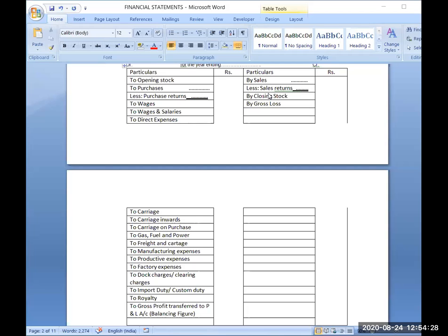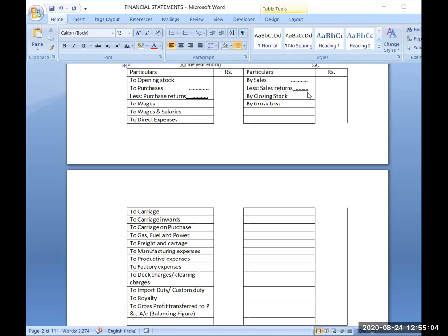Okay. So sales return is known as return inward. Return inward because goods are coming back to you. That's why it is called return inward. And when you are returning goods to someone, it is going outward. That's why purchase return is also called return outward. So sales minus sales return, we call it net sales. And purchase minus purchase return, we call it net purchase.